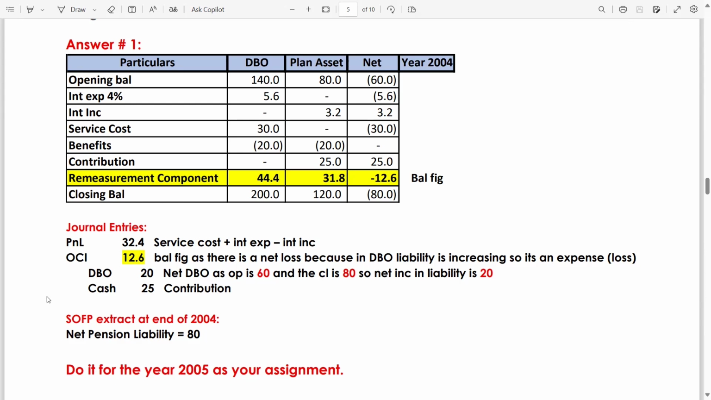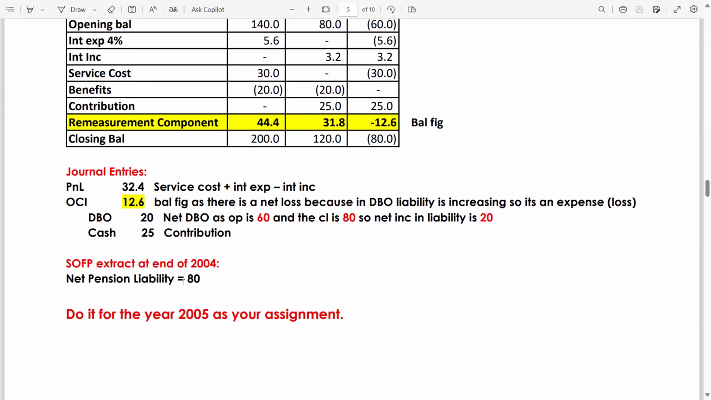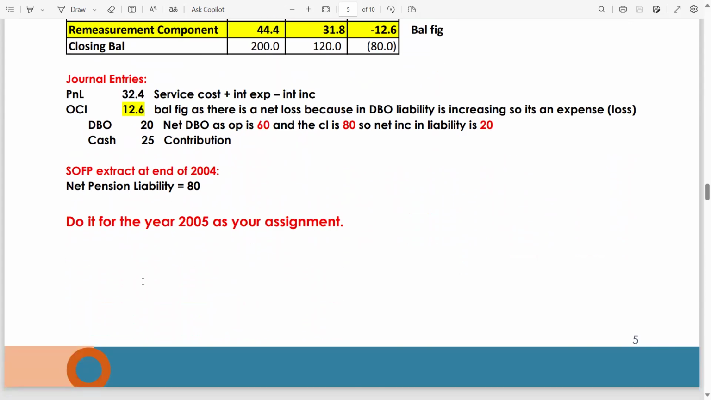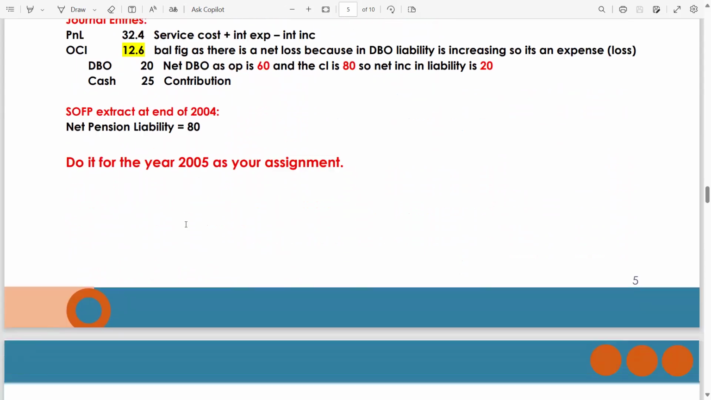Now cash 25 contribution. SOFP extract, net pension liability. This 80 will be reported in your SOFP as a net pension liability. For 2005, this is your assignment. You will have to solve the year 2005. The same method will be applicable to the 2005 year.